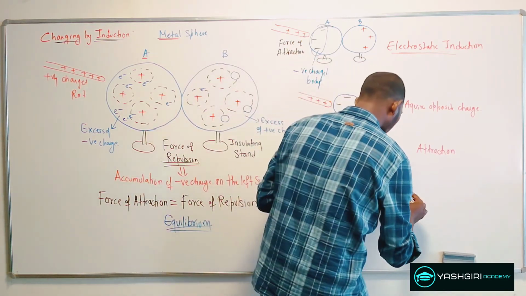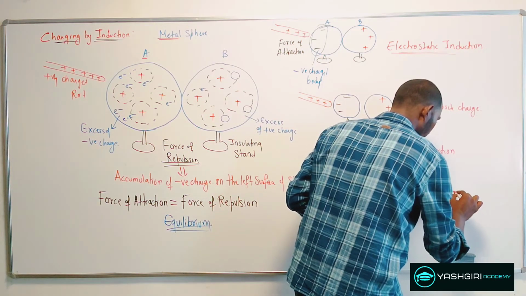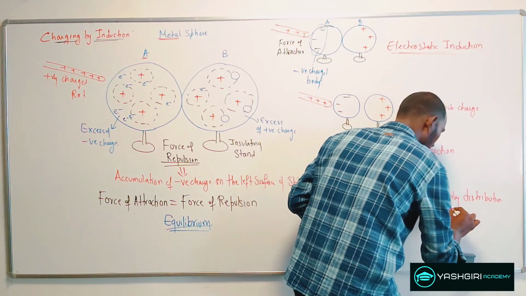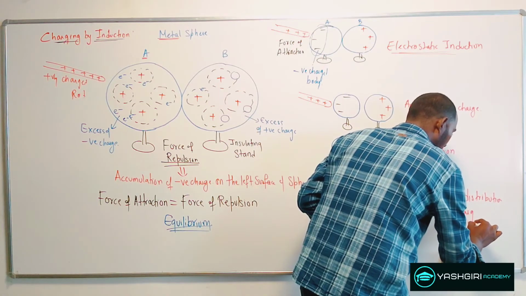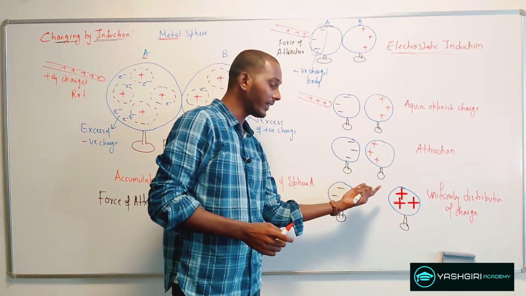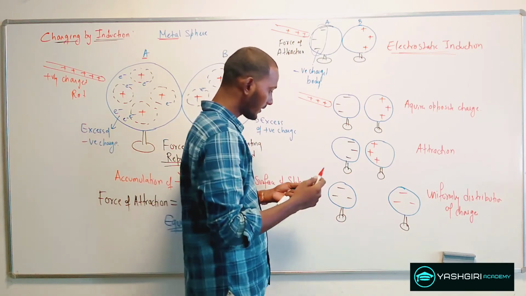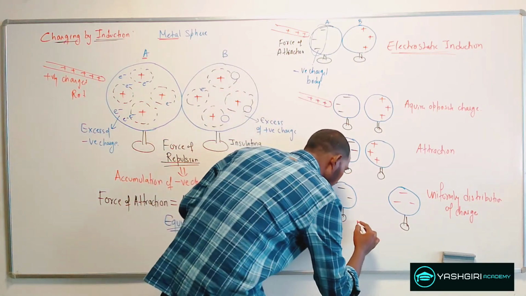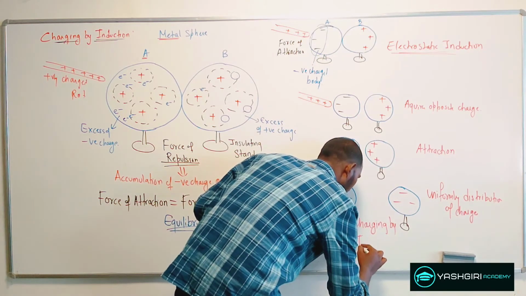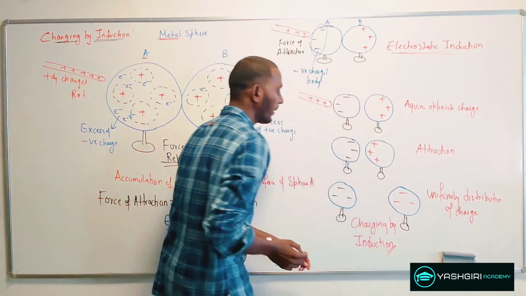So there's a uniform distribution of charges. And if you see the charge on both the spheres, they will be equal and opposite in nature. And this is called charging by induction.